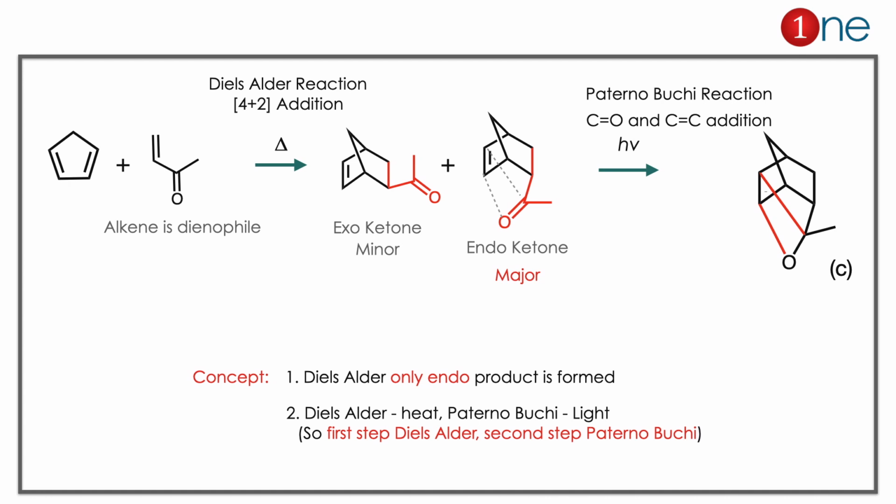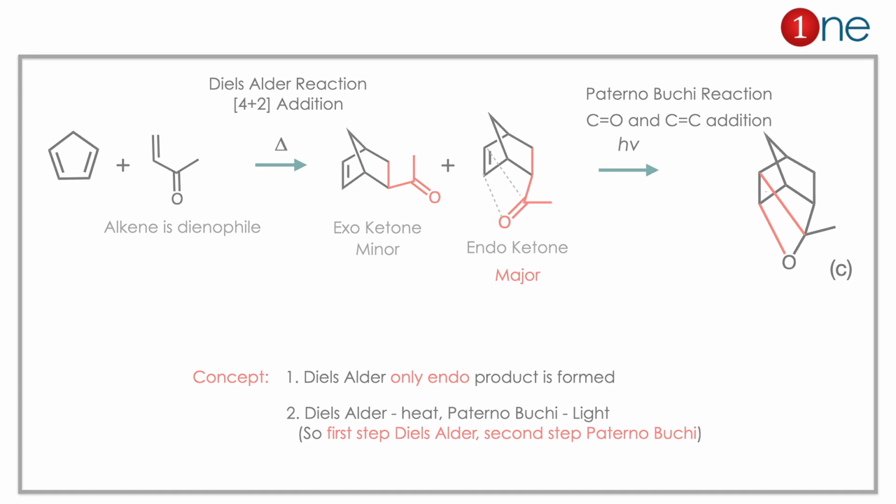Here you have to learn 2 important things. One is the Diels-Alder reaction always gives the endo product, which is normally known as the endo rule. Second thing is the Diels-Alder reaction is promoted by heat. Paterno-Büchi is promoted by light. So the first step is Diels-Alder, the second step is Paterno-Büchi.